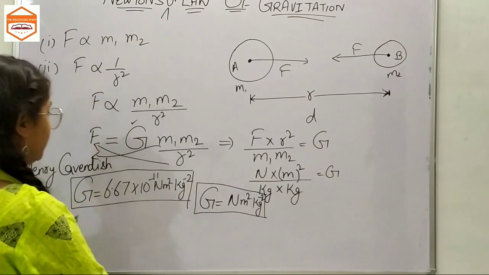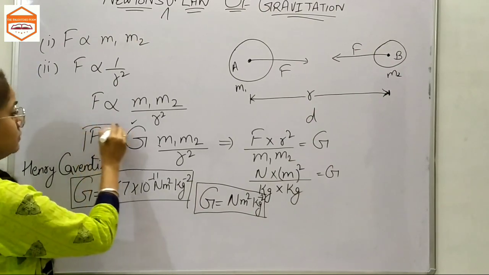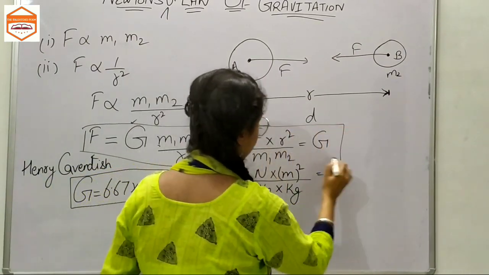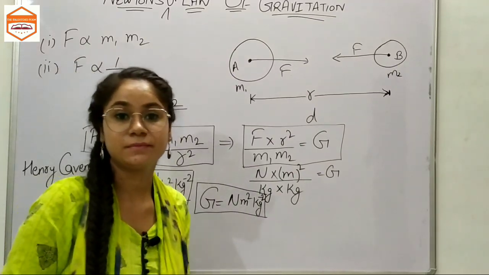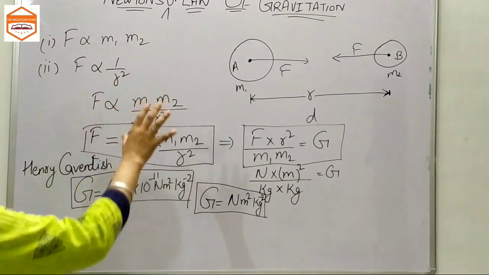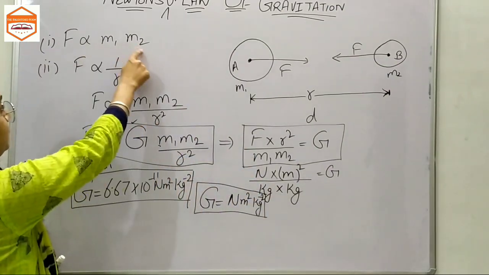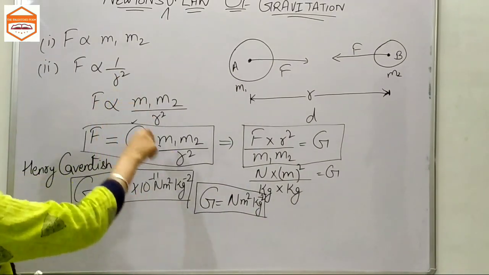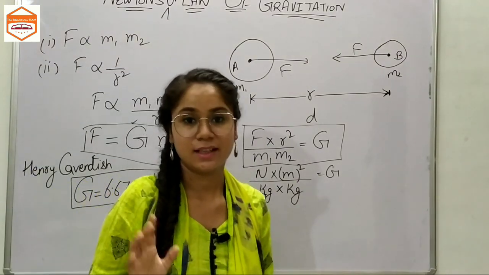These are the things you need to remember, the main points, and of course the statement of this law, which I had told you already in this video. It states that the gravitational force of attraction between two bodies depends, first of all, on the product of the masses of these two bodies, and secondly, it is inversely proportional to the square of the distance between them, which will be taken from their centers.